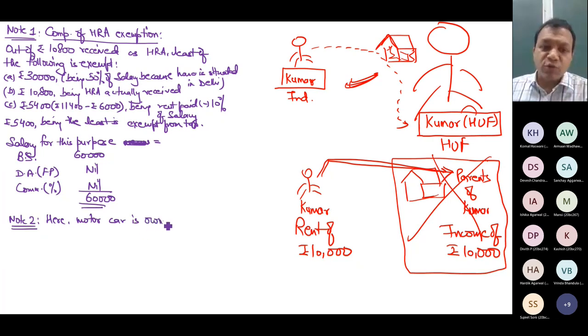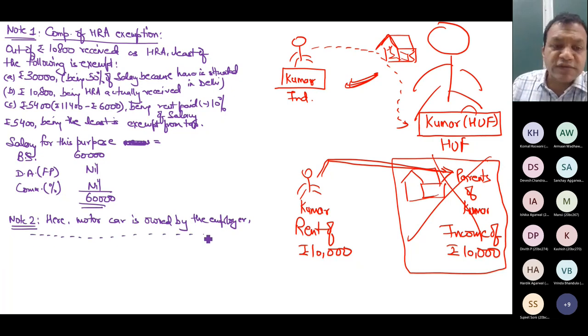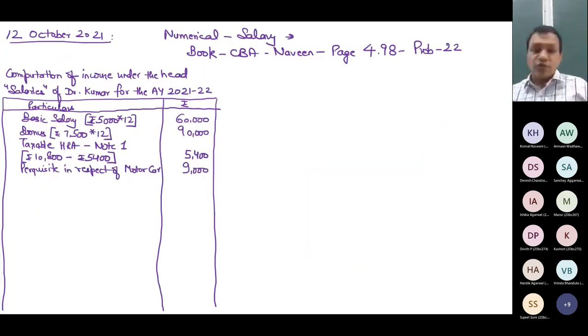Here motor car is owned by the employer. Owned or hired by the employer doesn't matter. Expenses are incurred by the employer, use official and personal, etc. So this is the reason which you should give. I'm not writing the reason now. I think you can easily write it. Then another perquisite. Right here, note 2.